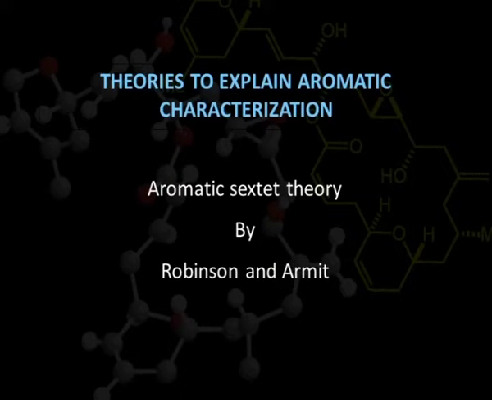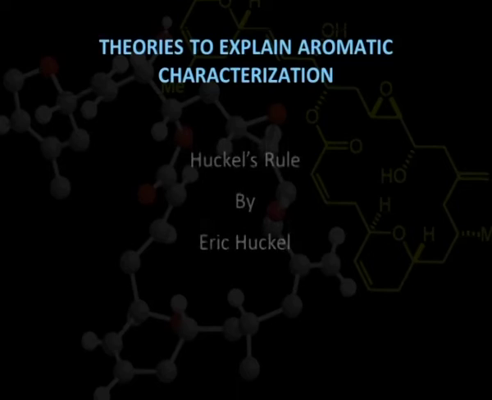The next theory, presented by Robinson and Armit, was based on the aromatic sextet. According to this theory, if 6 pi electrons are present in the ring, then the compound will be stable. This theory was not able to explain the stability of compounds having 2 pi electrons or 10 pi electrons, like naphthalene and many more.